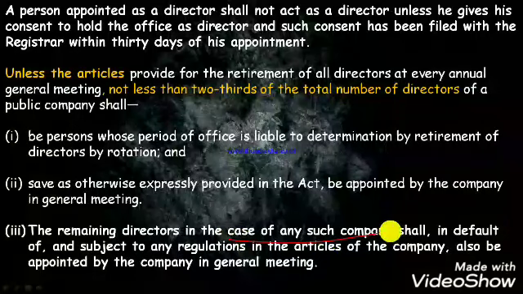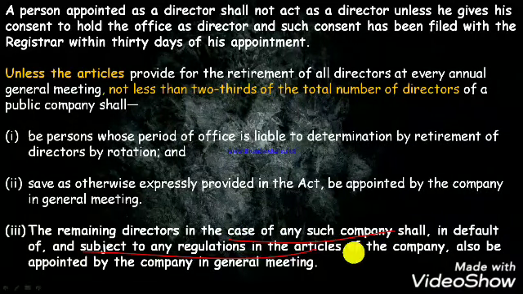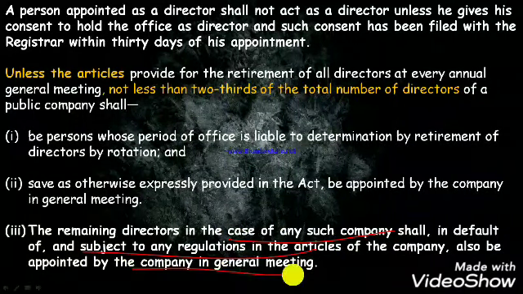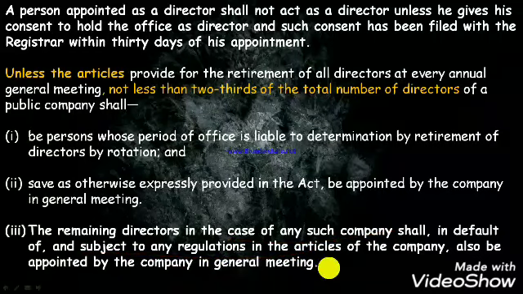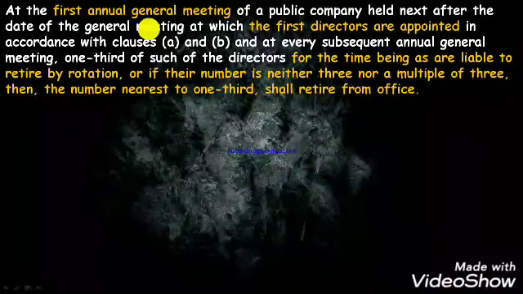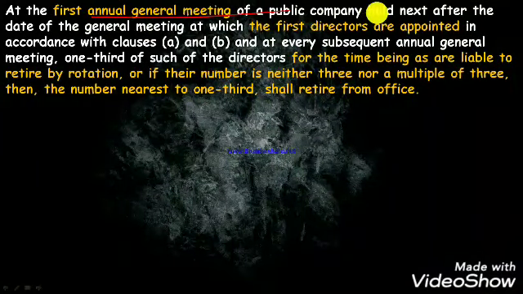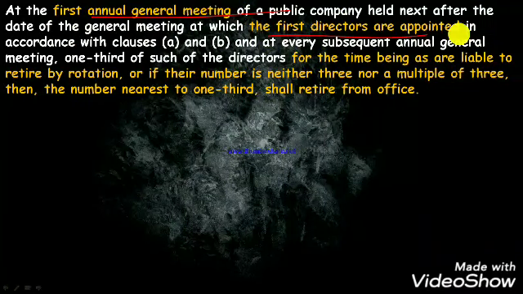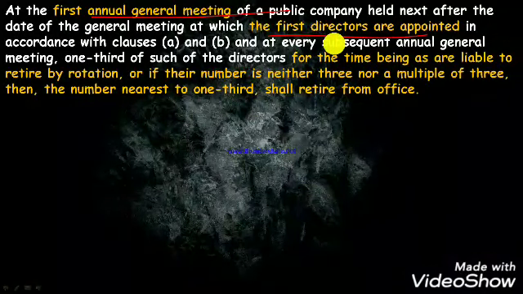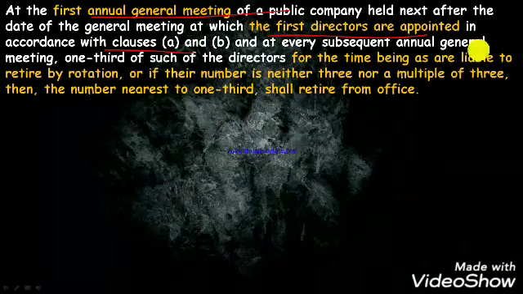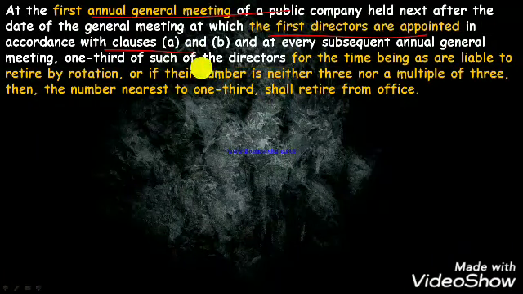The remaining directors in the case of any such company shall, in default of any regulation in the articles, also be appointed by the company in general meeting, means a director can also be appointed in the annual general meeting of the company. Okay, at the first annual general meeting of a public company held next after the date of the general meeting at which the first directors are appointed, in accordance with clauses A and B, at every subsequent annual general meeting, 1/3 of such directors for the time being are liable to retire by rotation.